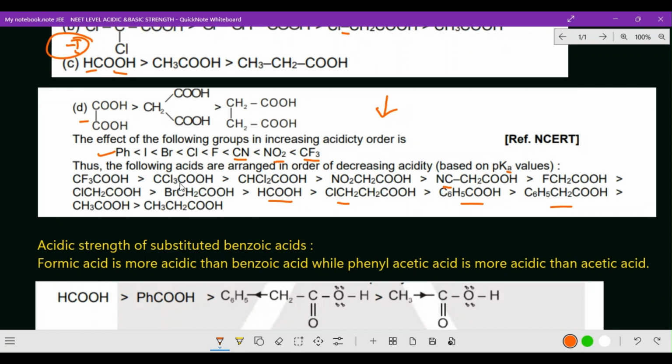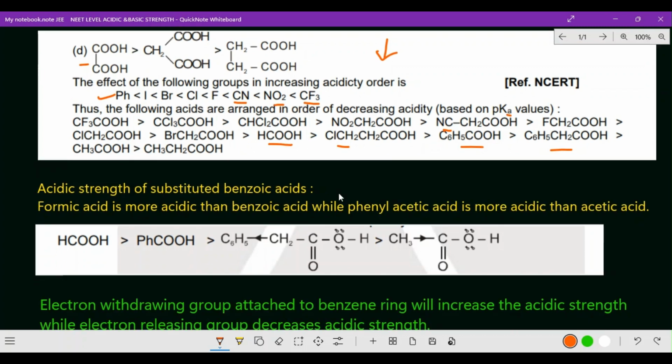One more point to note down here: as the number of halogens increases, naturally acidic strength will be increasing. And the cyanide group and nitro group are also there. The nitro group is stronger than the cyanide group, that is also a point. And the formic acid, just check where it is coming. I hope you got that clarity.